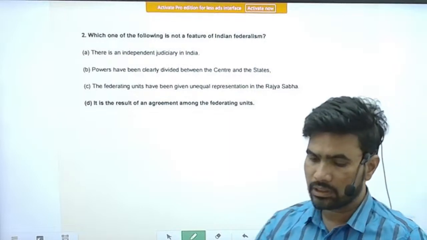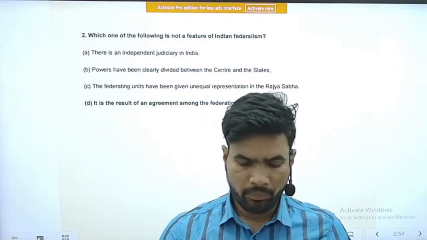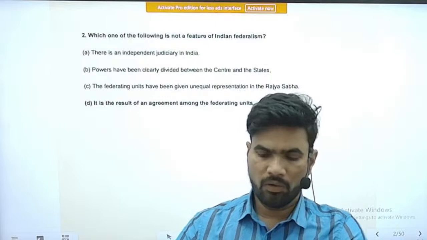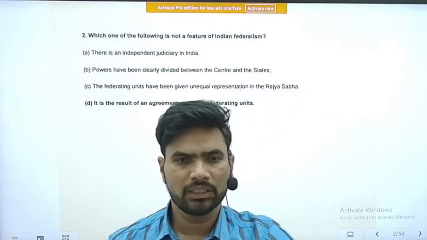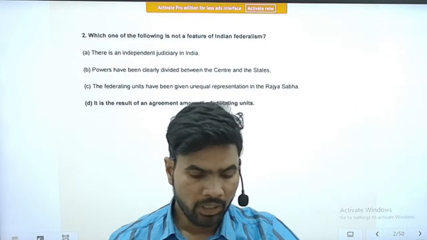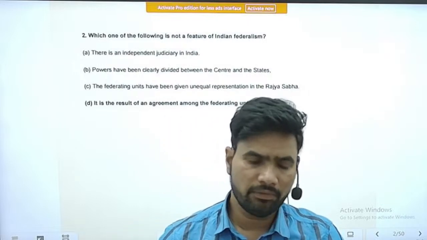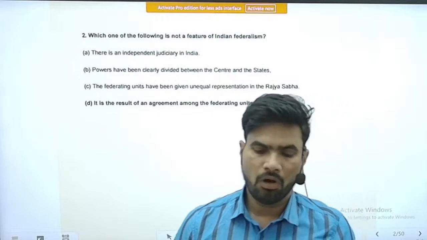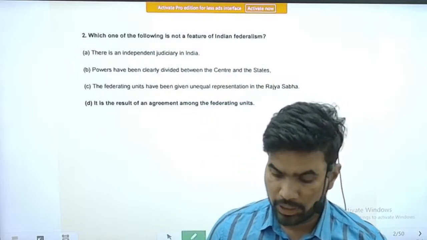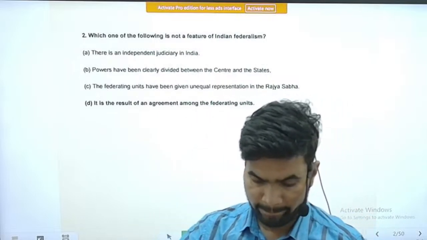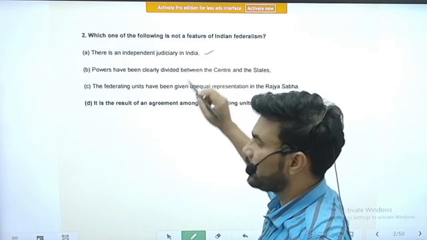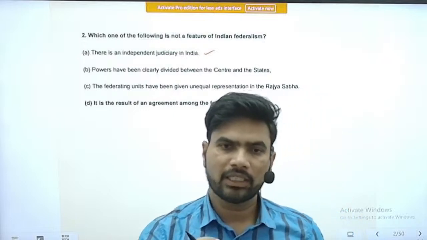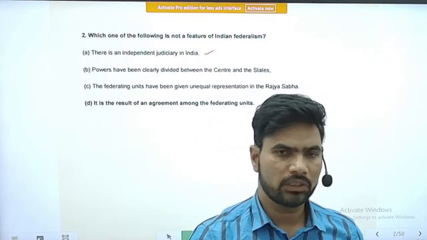Next, the second question. Which one of the following is not a feature of Indian federalism? Purely, this is again a conceptual question. Option A, there is an independent judiciary in India. This is a federal aspect. Yesterday also I think we got a question on federalism.